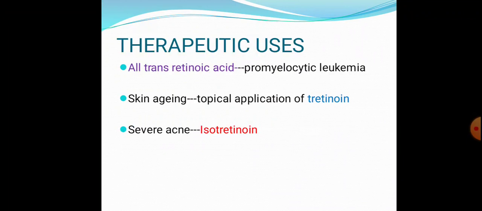So what are the therapeutic uses of vitamin A? The all-trans retinoic acid is used in promyelocytic leukemia, and in case of skin aging, topical applications of tretinoin can be used. In case of severe acne, isotretinoin can be used. Okay, promyelocytic leukemia, then skin aging and severe acne. These are the therapeutic uses.